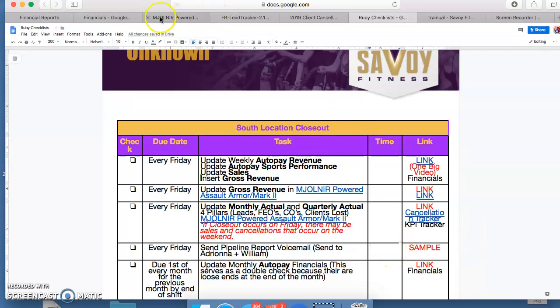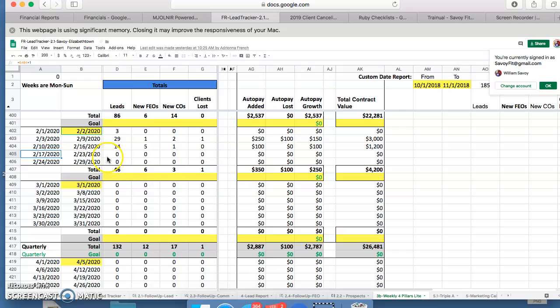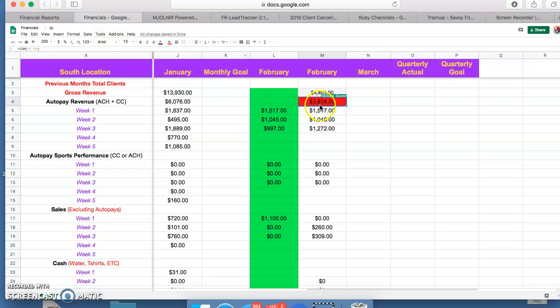So all you're going to do is open up this doc. I'm looking for monthly actual. So what happened this week? I'm going to pull up the KPI tracker, make sure I'm lined up. 46,631. These numbers need to match across. 46,631. Gross revenue. My gross revenue I'm going to pull from financials. I should have done this already. Is 4,031.